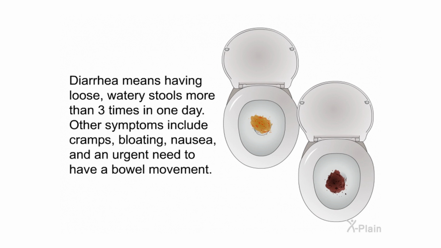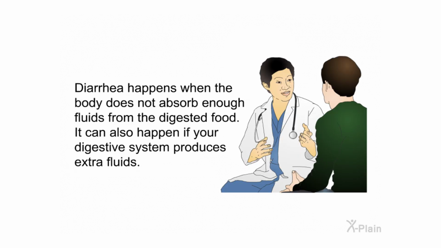Diarrhea. Diarrhea means having loose, watery stools more than 3 times in one day. Other symptoms include cramps, bloating, nausea, and an urgent need to have a bowel movement. Diarrhea happens when the body does not absorb enough fluids from the digested food. It can also happen if your digestive system produces extra fluids.